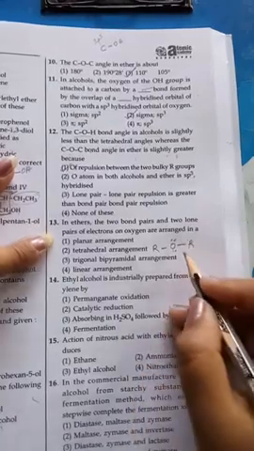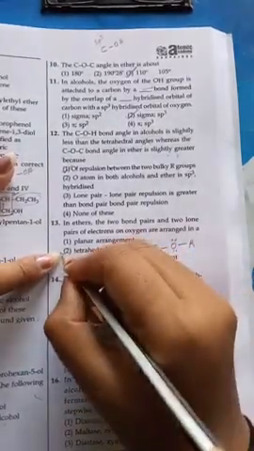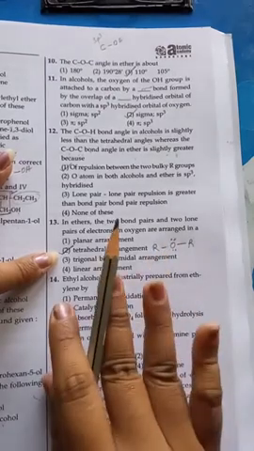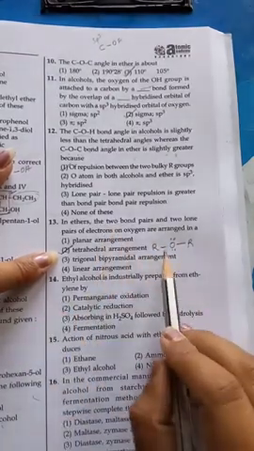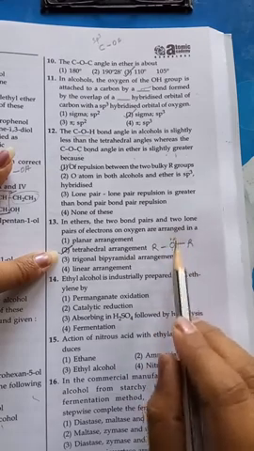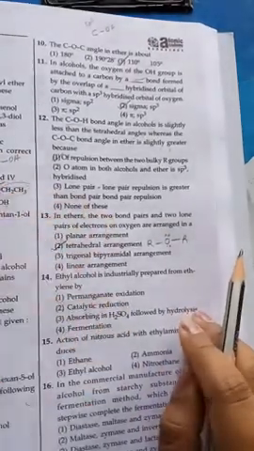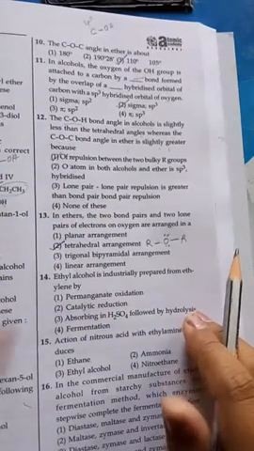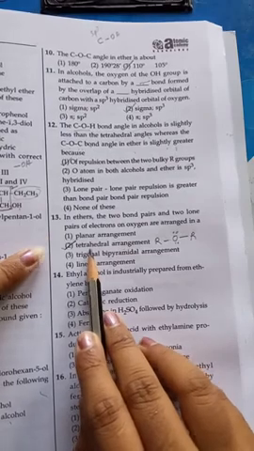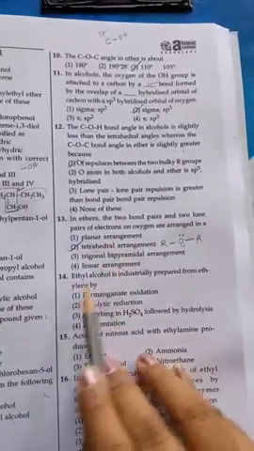This is always a tetrahedral arrangement, because around oxygen four electron pairs are there. Among the 4, 2 are bonded pairs of electrons and 2 are lone pairs of electrons. Totally there are 4 pairs, so it shows a tetrahedral arrangement.